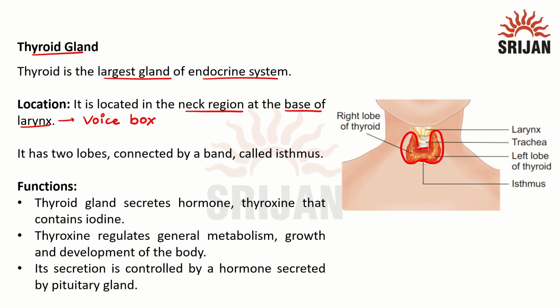Now if we observe carefully, thyroid has two lobes. It has a right side lobe known as the right lobe and a left lobe, and they are connected by a thin structure or a band known as the isthmus.